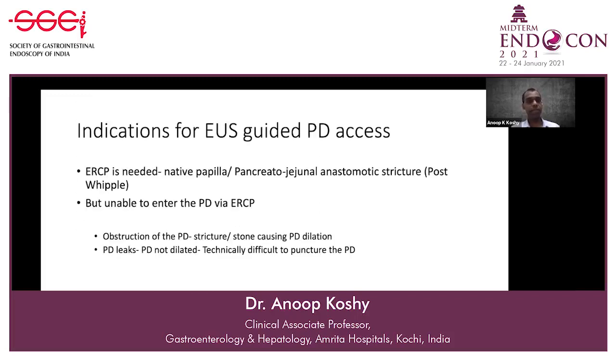Coming to indications, it is any indication where ERCP is needed, be it a native papilla or a pancreatico-jejunal anastomotic stricture in a post-Whipple surgery, but you are unable to enter the PD via ERCP. The primary indication for the ERCP would have been some obstruction of the PD, like a stricture or a stone causing PD dilation, or some PD leaks. In PD leaks, the problem is that the PD will not be dilated, so technically it is difficult to puncture the PD.